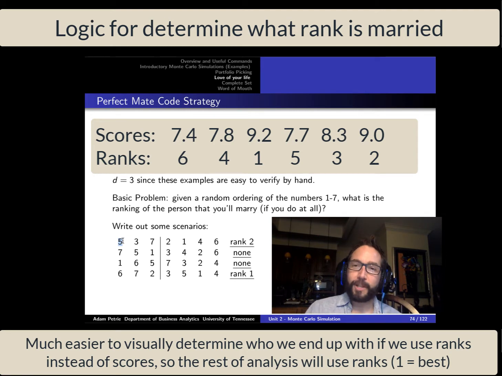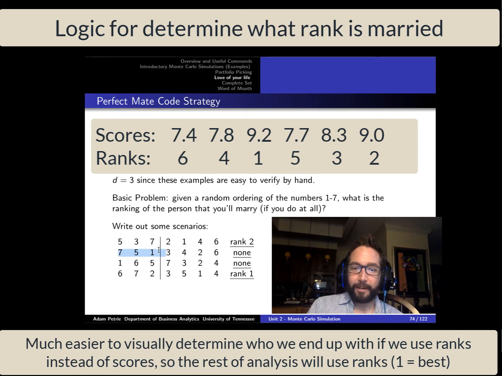So the very first person that we met in date mode is actually the 5th most suitable spouse. The second person that we met in date mode, the 3rd most suitable spouse. The third person we met in date mode, the 7th or least compatible spouse here. So after these first 3 people, we exit date mode and we say, all right, let's marry the first person we come across that's better than everyone we run into in date mode. So the very first person is actually rank 2, unbeknownst to us, better than the 3 people we ran into in date mode, so we end up marrying the person rank 2. We never actually meet the overall most compatible mate.